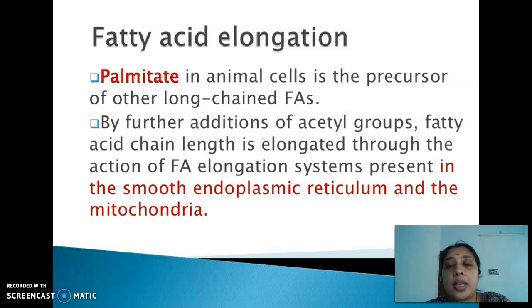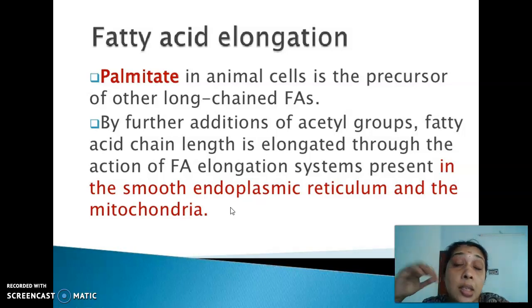It is carrying out the chain elongation. So very long chain fatty acids are synthesized in the smooth endoplasmic reticulum, that is, the microsomes. It is happening in the microsomes, right? So next, when we were discussing the introduction to fatty acid biosynthesis, we discussed that there are three modes of fatty acid biosynthesis.